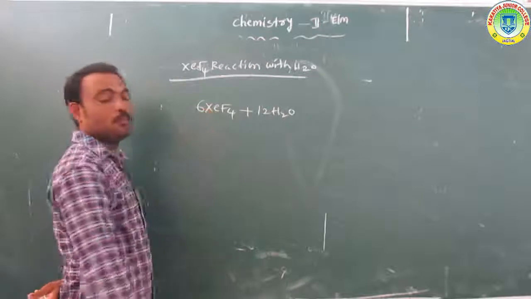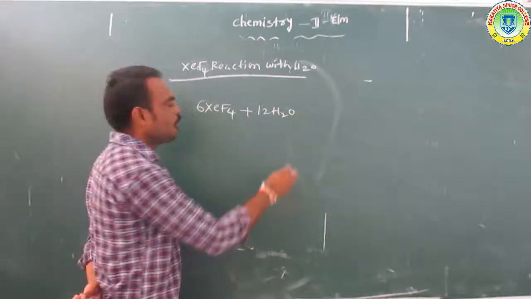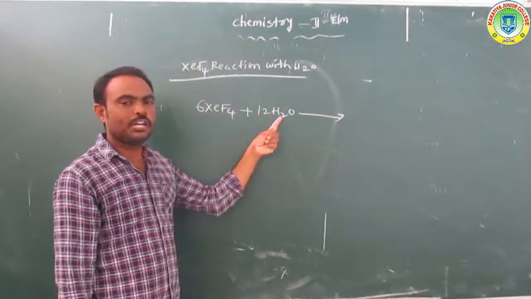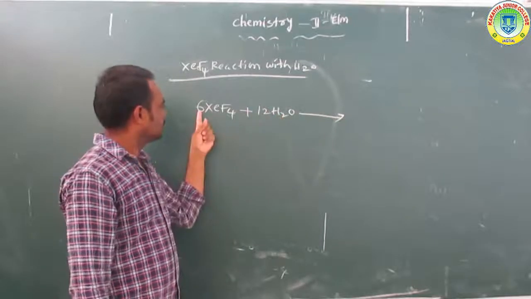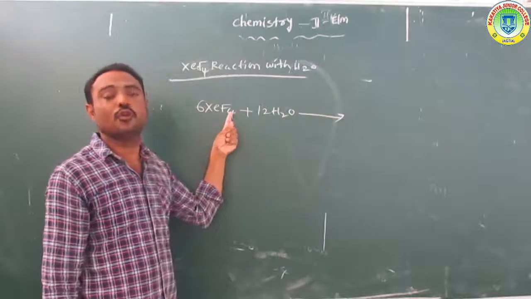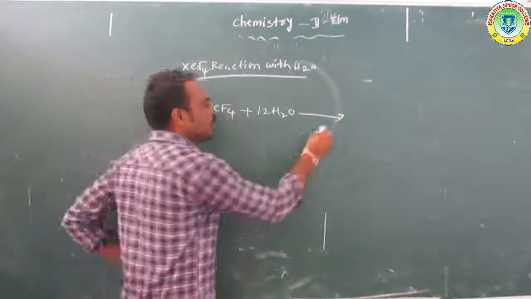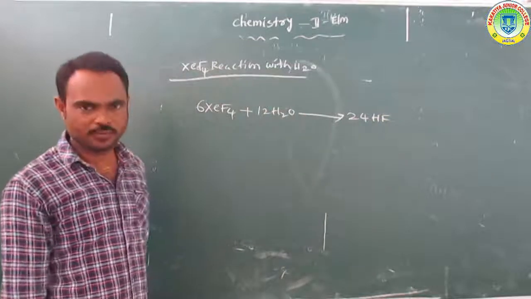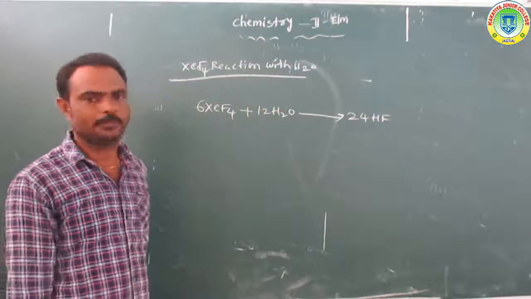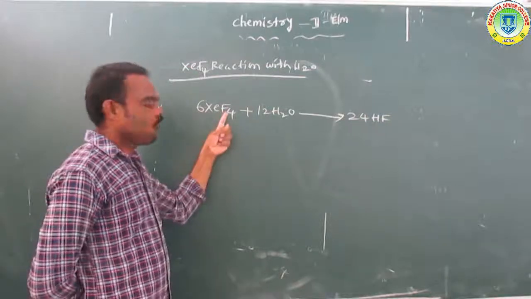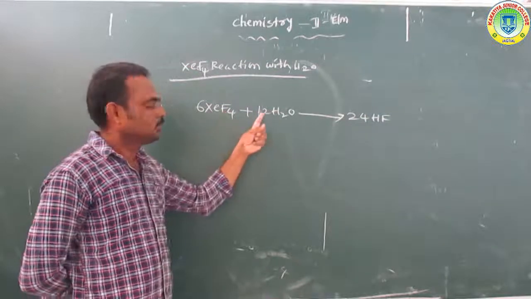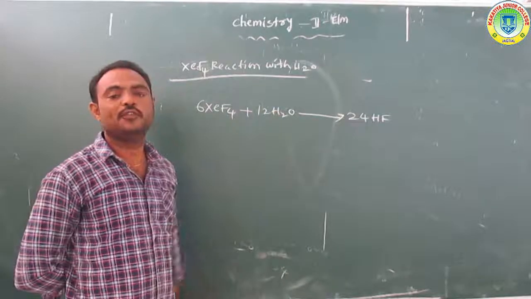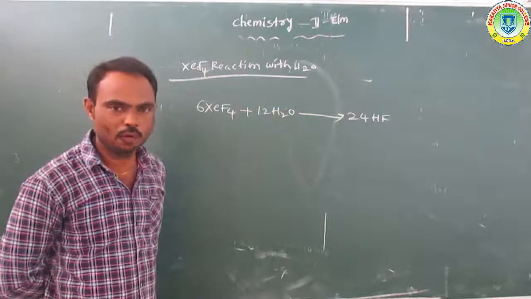To form in this reaction, 12 times 2 is 24 hydrogens, and 6 times 4 is 24 fluorine atoms. In total they form 24HF, hydrogen fluoride.